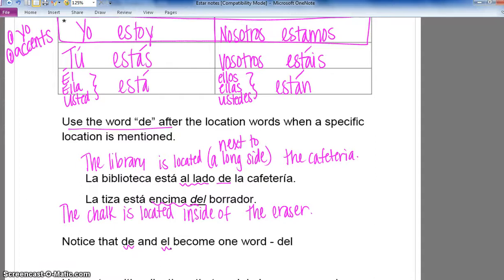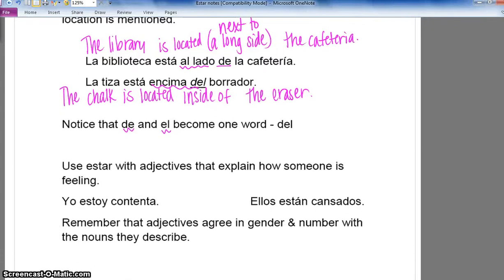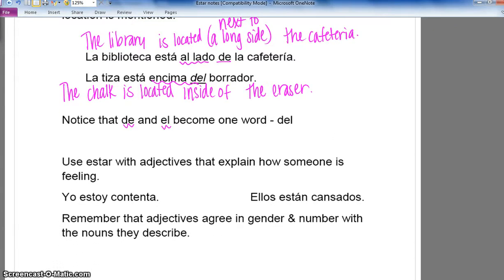Right now, you just need to know your verb conjugations of estar. You need to know that they have accents except the yo form and the nosotros form. And you need to know that right now it's referring to location. Next week, we are going to talk about that you use estar with adjectives that explain how someone is feeling. Remember the jingle? How you feel and where you are, always use the verb estar.